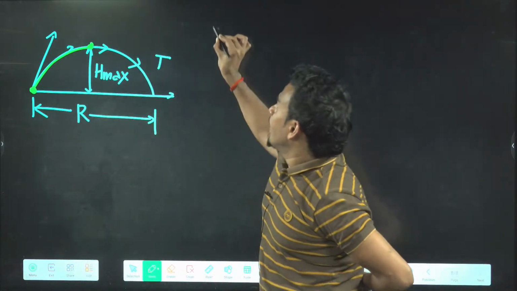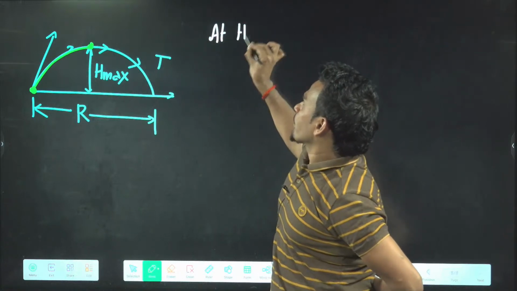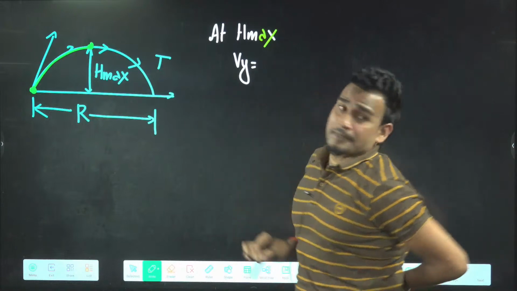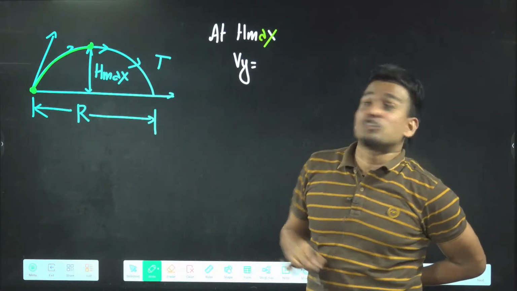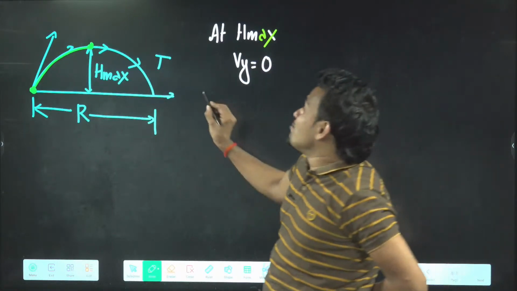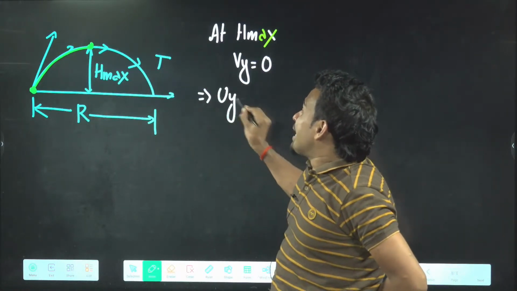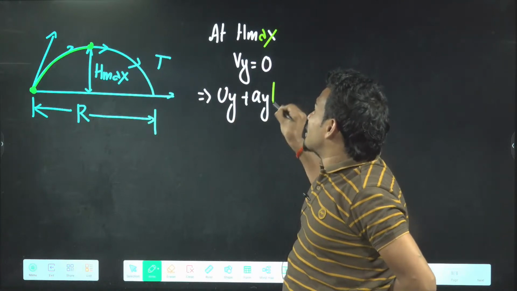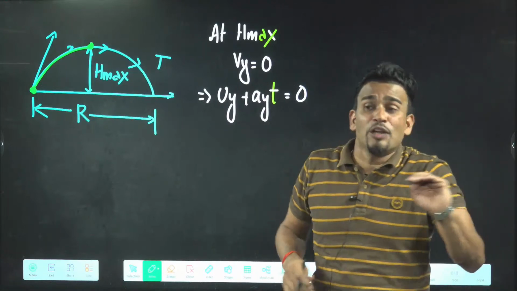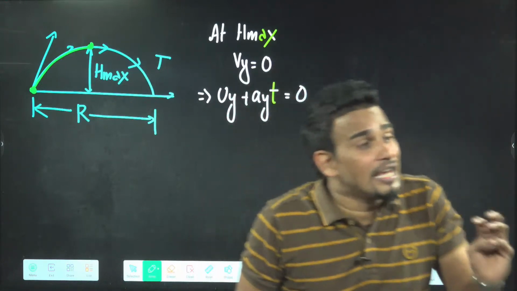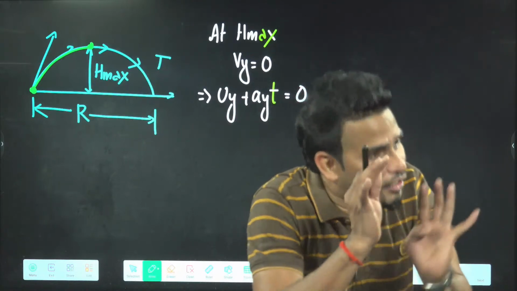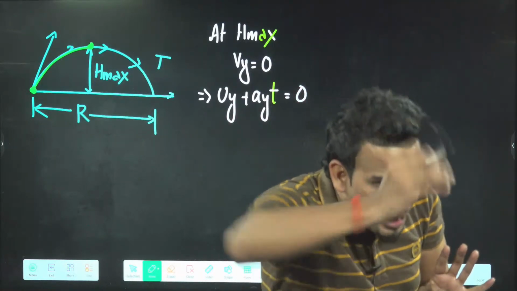You tell me, at H max, what is Vy? What is the final velocity at H max? 0. At H max, Vy is 0. Now Vy you can write as Uy plus Ay into t. First equation of motion, nothing new. This will be 0. Since motions are happening on both axes, we are taking each axis separately: two motions, two axes, two equations.